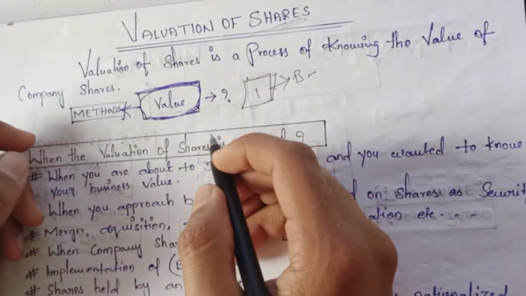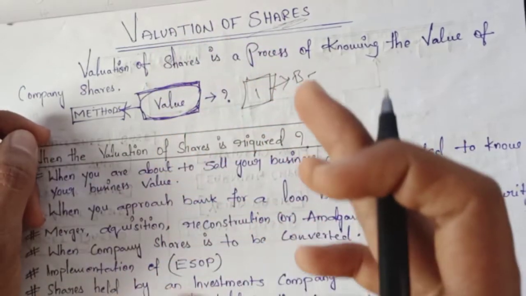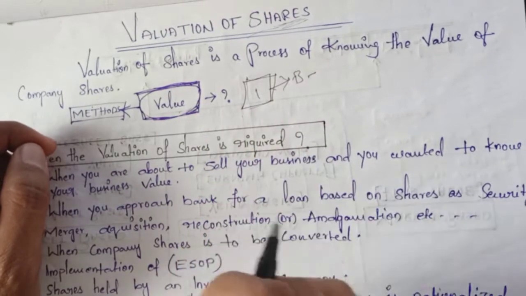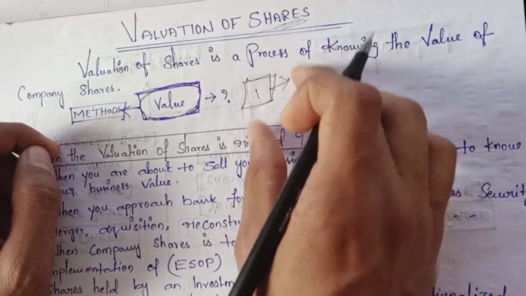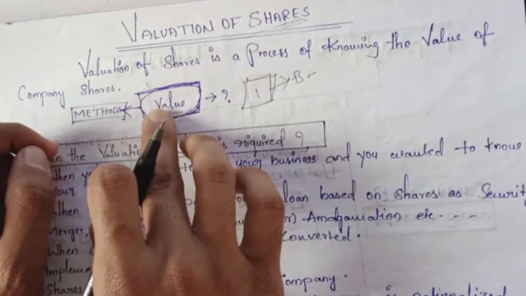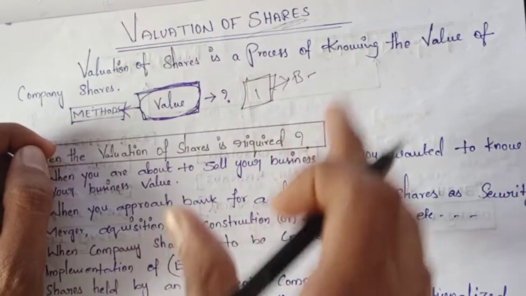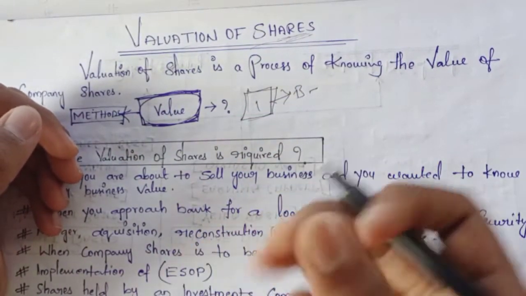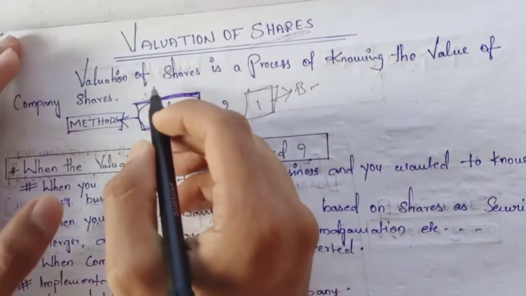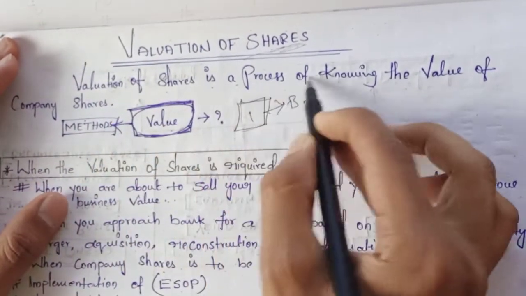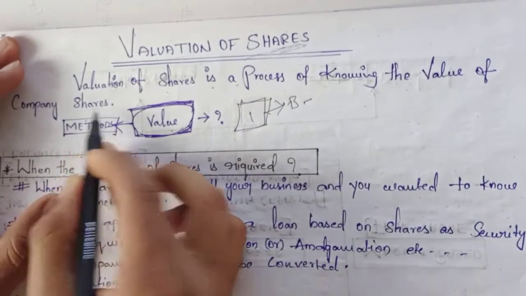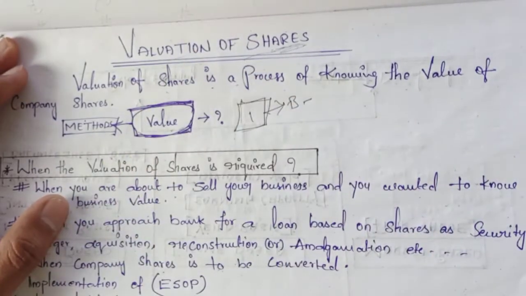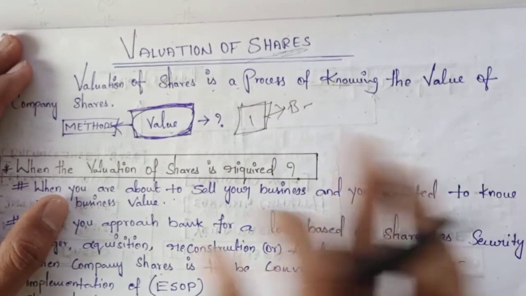And also we can say valuation is an analytical process of determining the current worth of the assets of a company. So we have to check the value of a business, and we will get the valuation of shares. There are many techniques used for doing the valuation. Also, valuation of shares is a process of knowing the value of company shares. We have to know how much the company shares are worth and find the value of those shares. That is known as the valuation of shares.